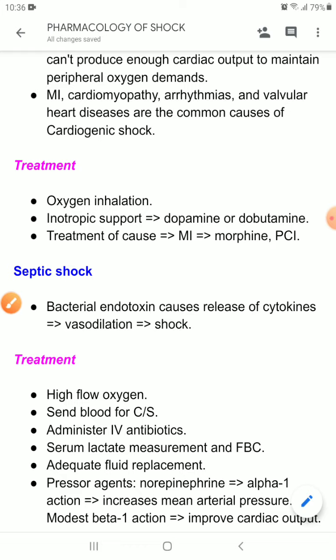Norepinephrine. So norepinephrine has alpha 1 action that increases the mean arterial pressure. Okay, so norepinephrine is not used for its beta 1 action, which is to stimulate the heart. No, but it has modest beta 1 action. If there is associated decreased cardiac output, then it can be beneficial in that case also. But the main purpose of use of this drug is to constrict the blood vessels and increase the mean arterial pressure.